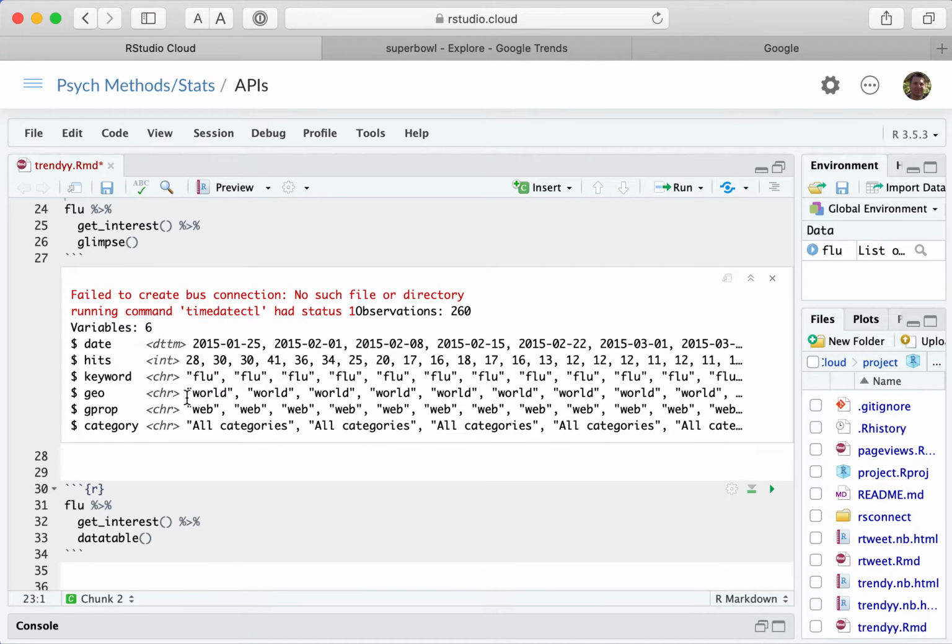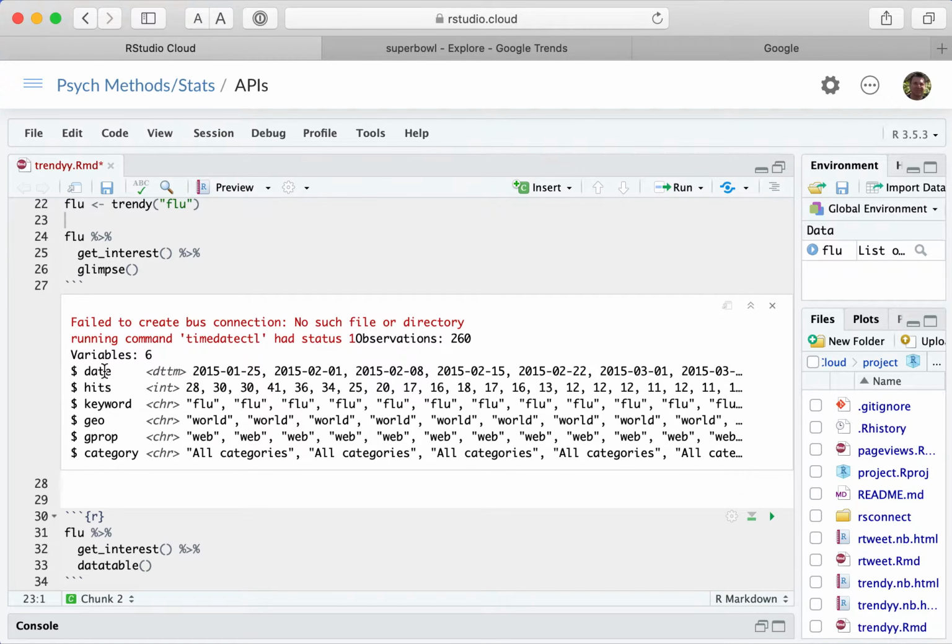But you can see it's got a date, and when you look at it, we'll see that it does a new search once a week. So like February 1st, 2015, February 8th, 2015, February 15th, etc. And then hits is the number of searches that have occurred.